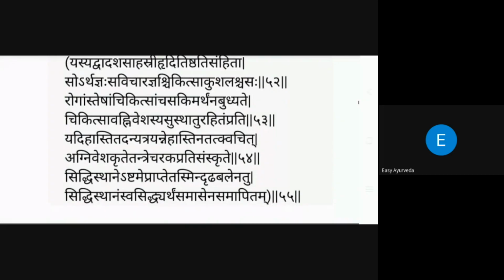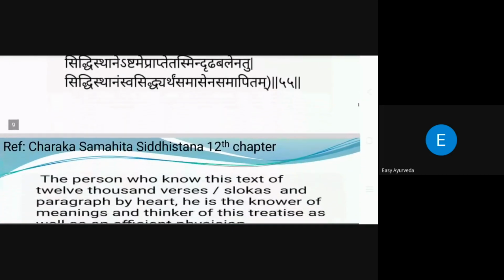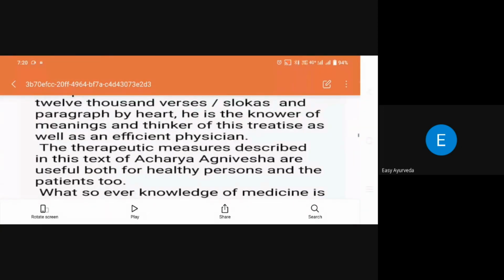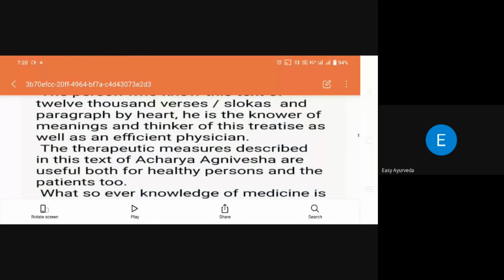Next it says Rogam Tesham Chigisam. He is telling that these therapeutic measures described in this text of Acharya Agnivesha are useful both for healthy persons and for patients too. That is our objective, what the Acharya means. He is telling the purpose of writing this book and for whom: Acharya Agnivesha wrote it to be useful for both healthy persons as well as patients.